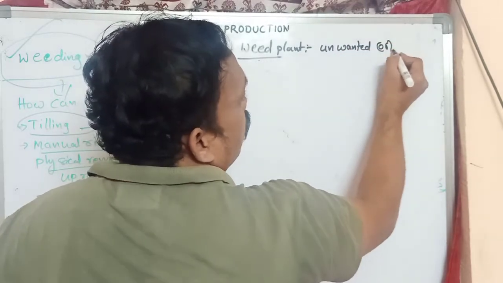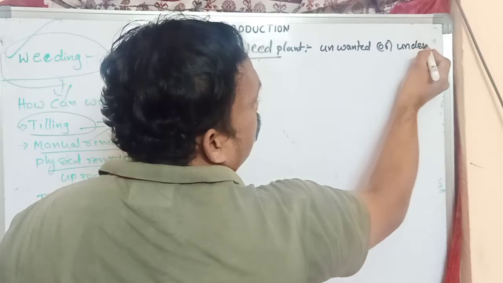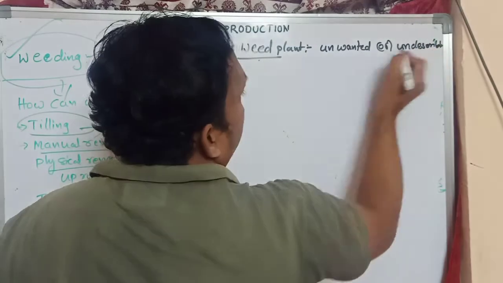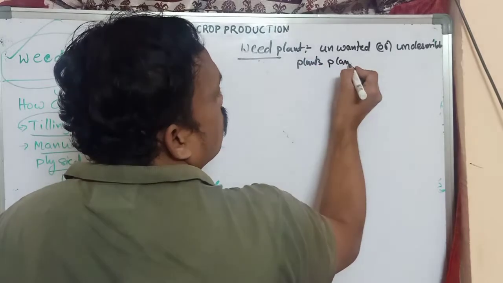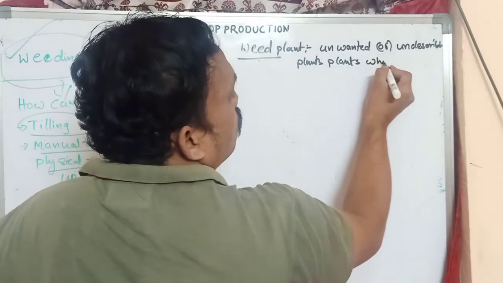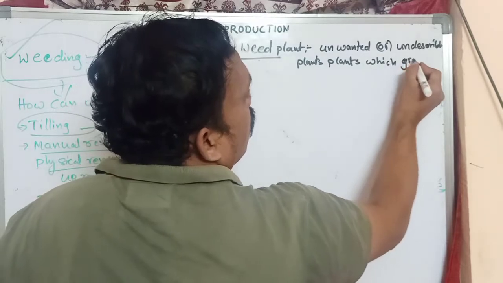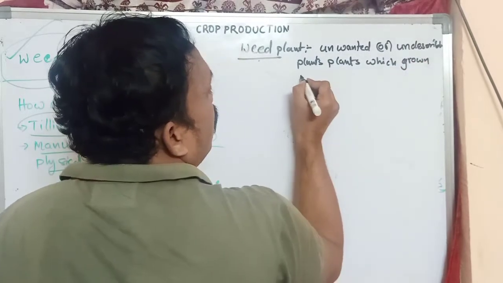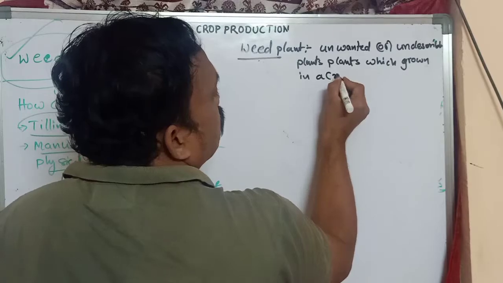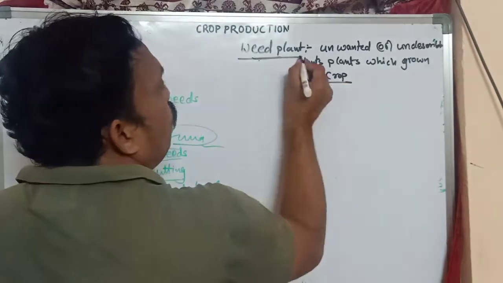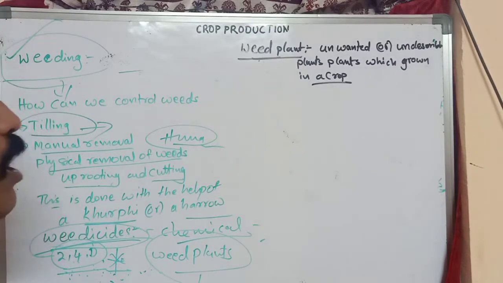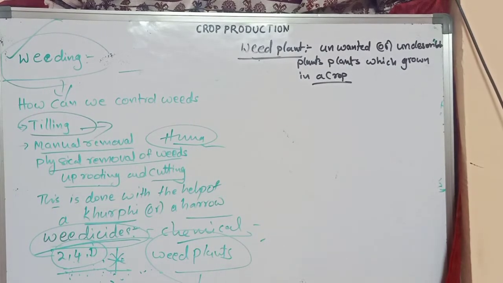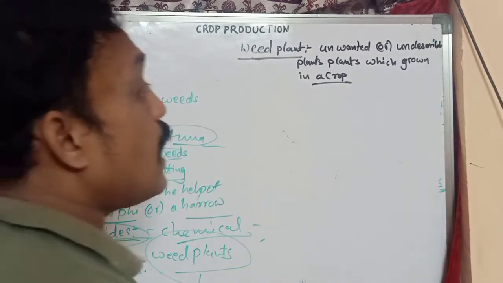or undesirable plants which are grown in a crop. That is what we can call weed plants. These weed plants are unwanted plants. What is the meaning of unwanted plants? These plants are unwanted and undesirable.